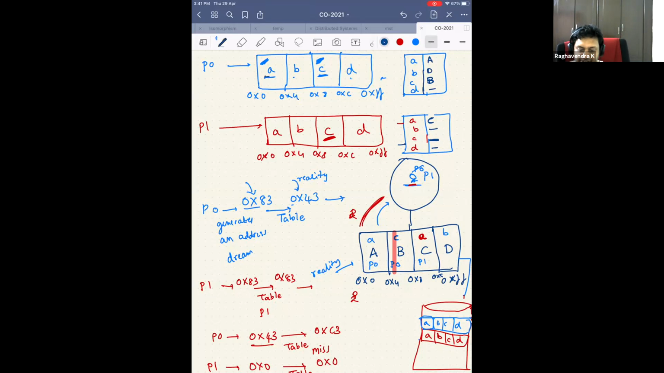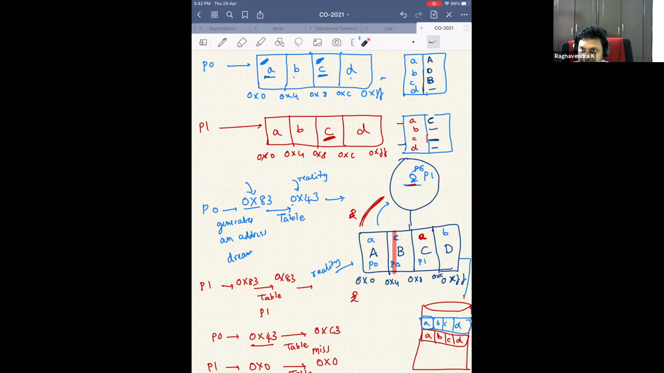So this is the present state of the system. If you look at the present state, for process 0 I have mapped A, B, C, D to A, D, B, and for process 1, I have mapped only C. So this address that you generate is called a virtual address because it's virtual. Once you contact the table, you translate that virtual address to a physical address. So this table is called the virtual page table. You'll see why it's called that way. So you're just converting this.